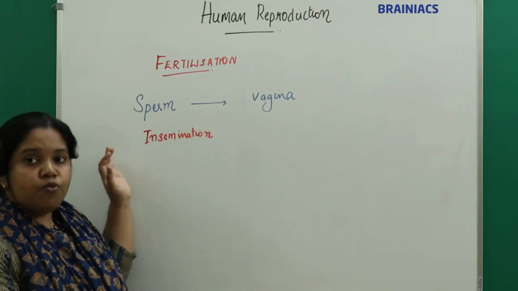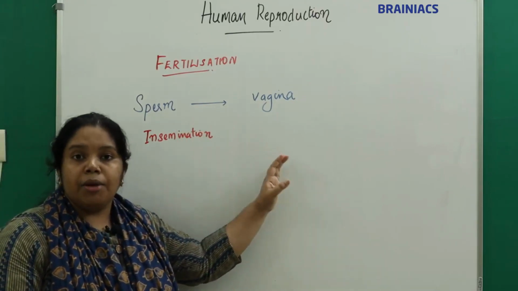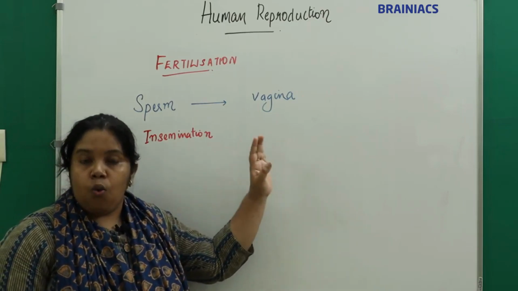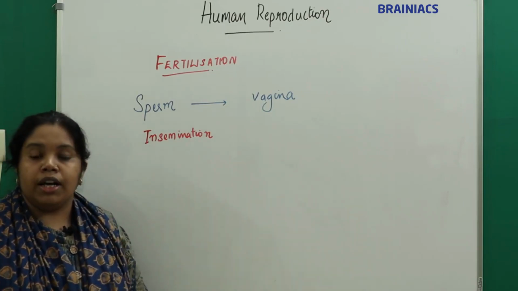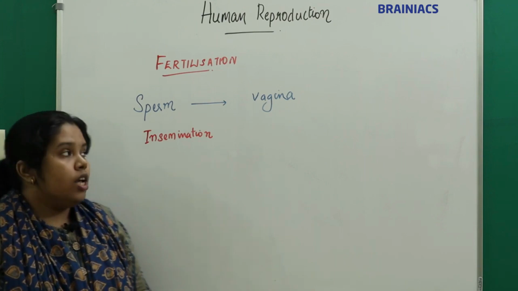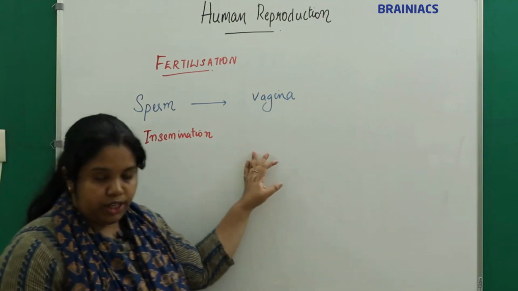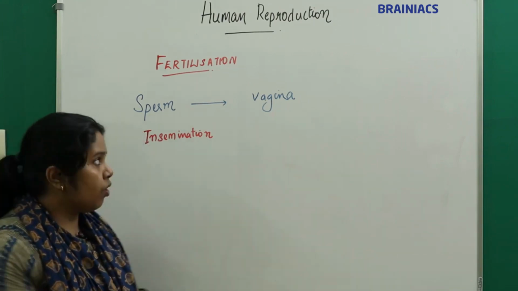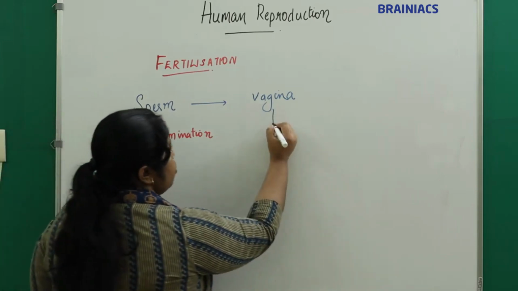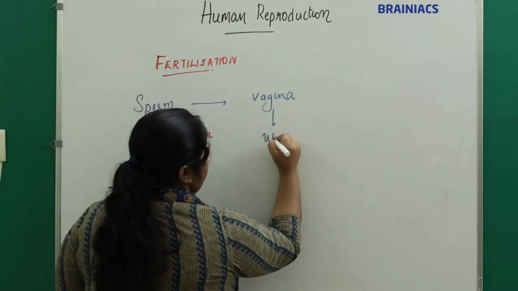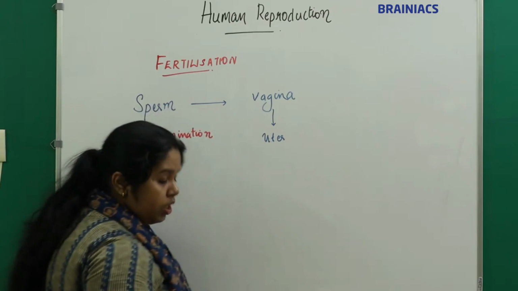So the sperm will get deposited in the female genital tract, that is at the vagina, by the process of insemination. The sperm which reaches the vagina will travel to where? From the vagina, the sperm will travel to the uterus, no, to the cervix.